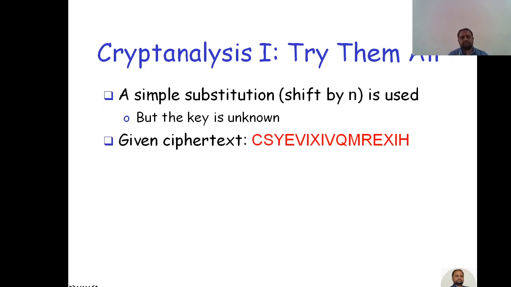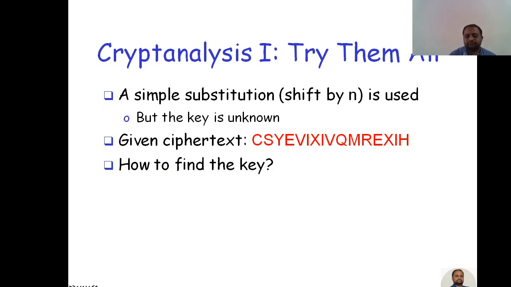A simple solution: shift by n is used, but the key is unknown. Given ciphertext, assume that this is a ciphertext. What we can do is, with this C, we can apply k equal to 0, k equal to 1, k equal to 2, and so on up to 25. We have to apply it for all the letters, and at some point we can get the proper plain text. This is cryptanalysis, analyzing the ciphertext to get the plain text by the attacker.